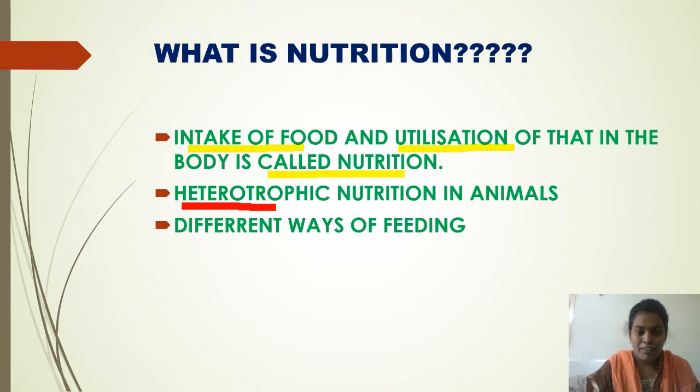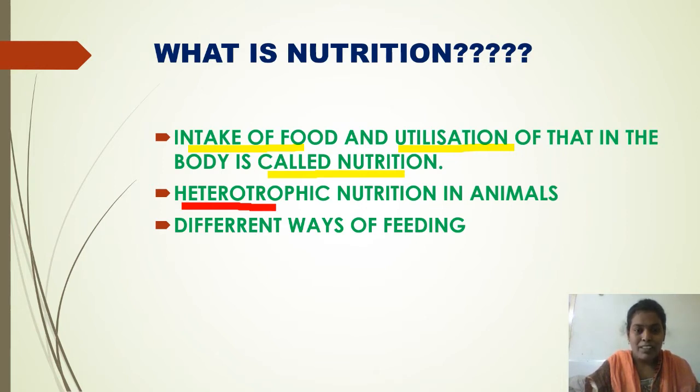For example, herbivores get their food from plants. In the same way, carnivores depend on the flesh of other organisms. Organisms that eat both plants and animal products are called omnivores.